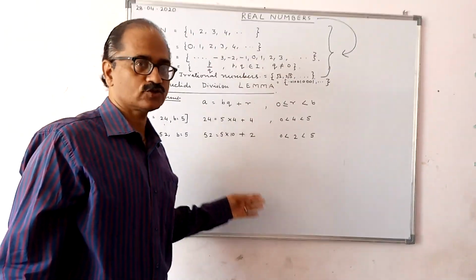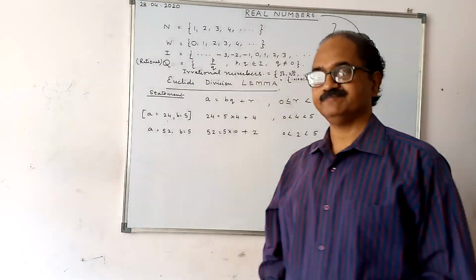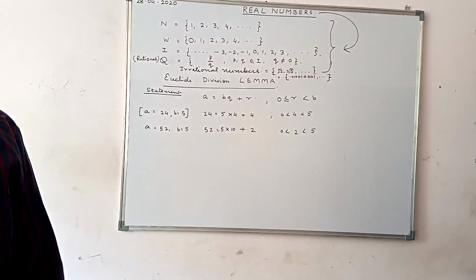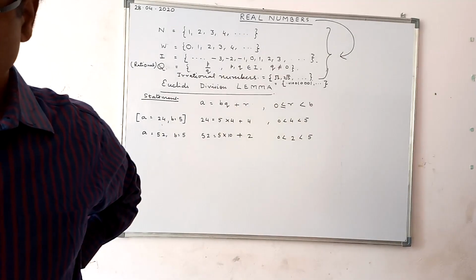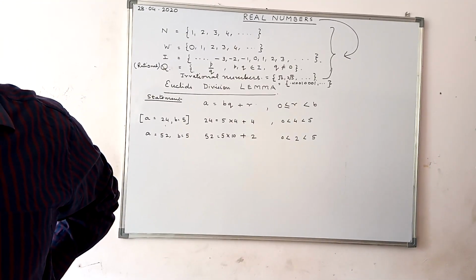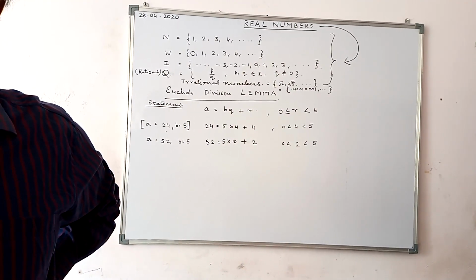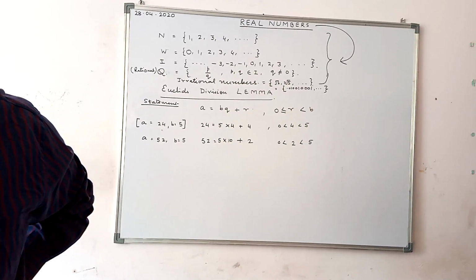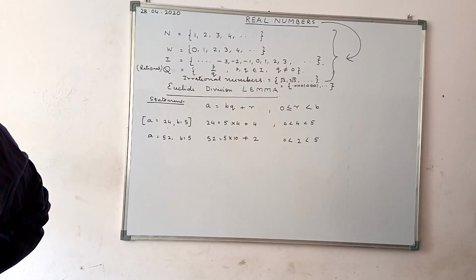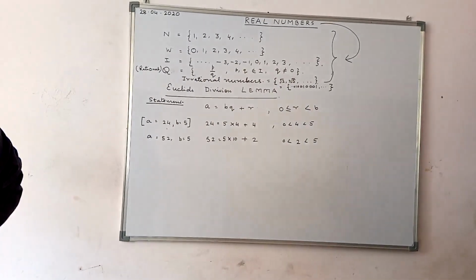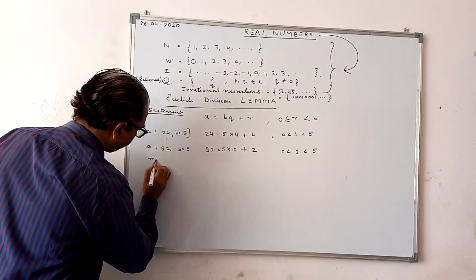Now what is the application of Euclid's division lemma? Write down: Euclid's division lemma is used to find the HCF of two positive integers, say m and n.